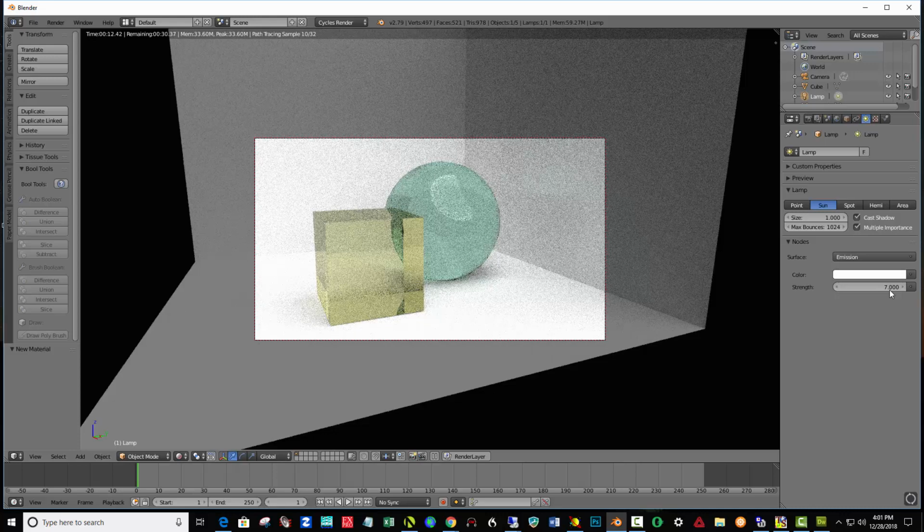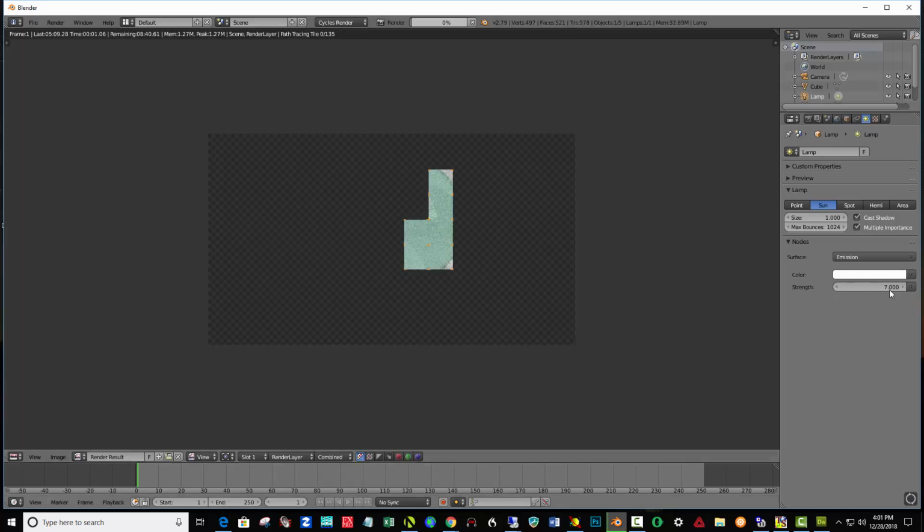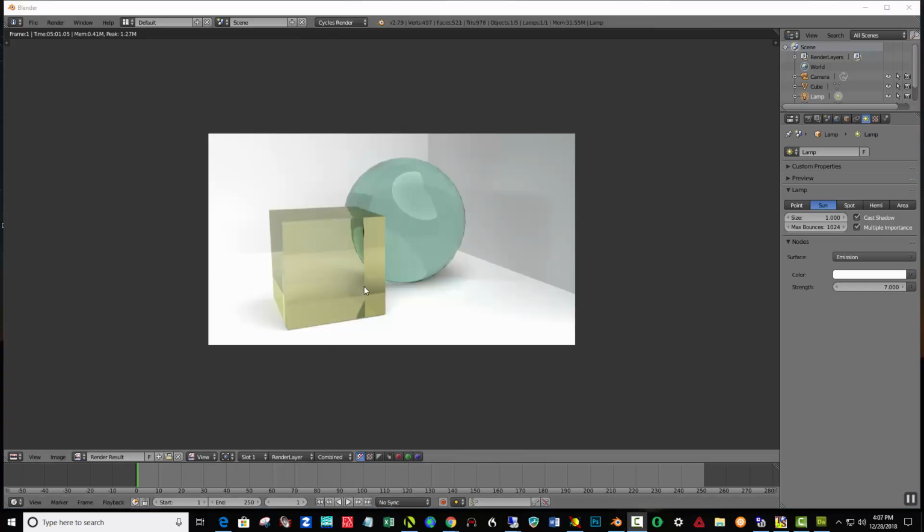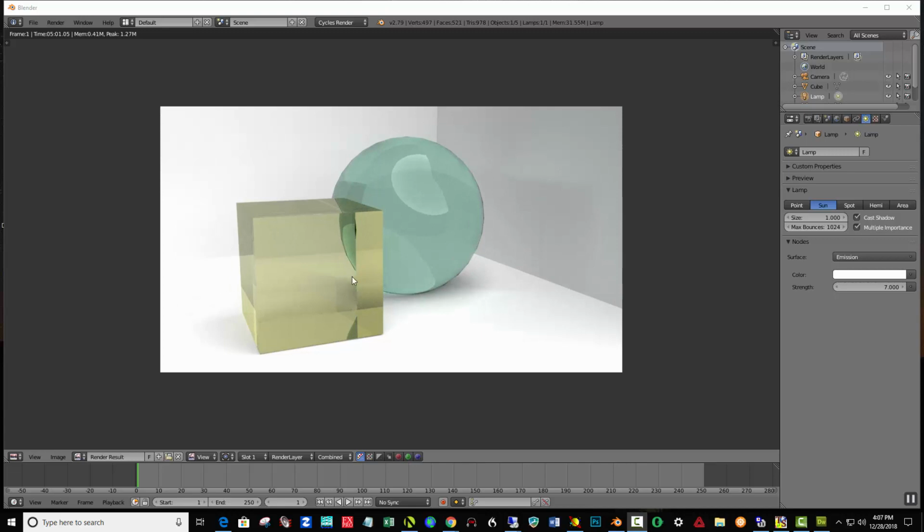Okay, fine. So I'm going to hit F12 and start the render here, and let me pause the video. Okay, so here we have it. Had I used a modifier to subdivide the sphere, I could have avoided some of these little bumps, but that's okay for now.